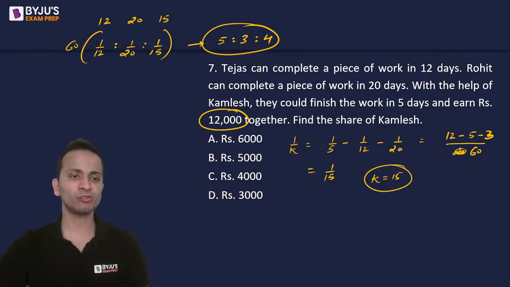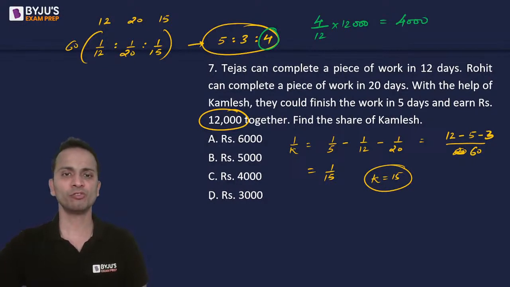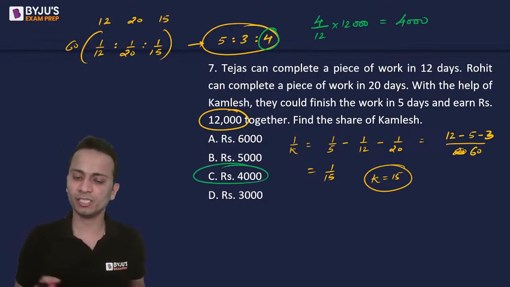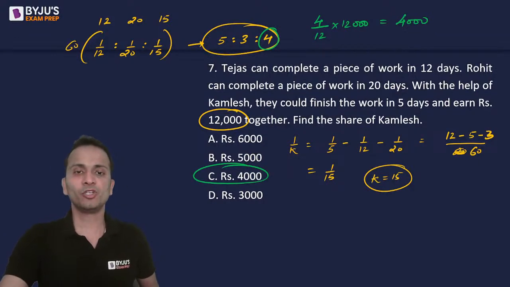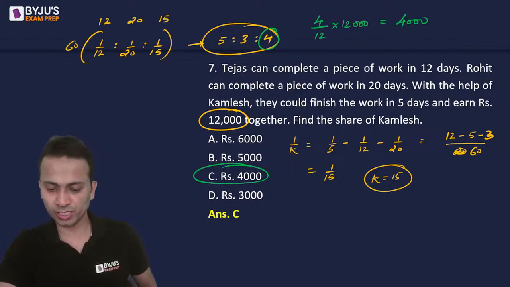Since we have to find out the share of Kamlesh, so part of Kamlesh is 4. 4 upon 5 plus 3 plus 4, that is 12, into 12,000. This value will come out to be 4,000. So 4,000, that is option C, should be the correct answer for this question. Okay. So the answer is 4,000, correctly given by all of you, 5 of you: Pratyush, Ruchin, Angela, Sonali, and Priyanshi.